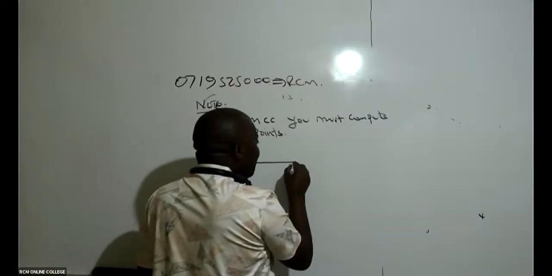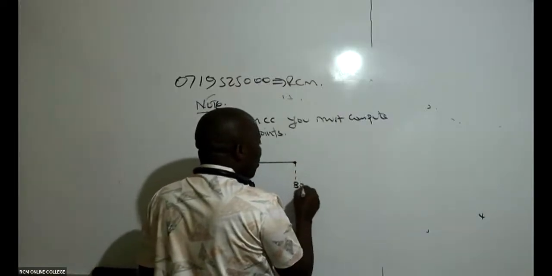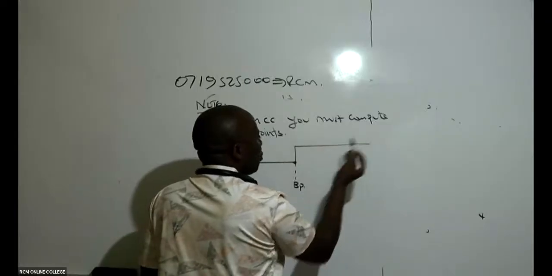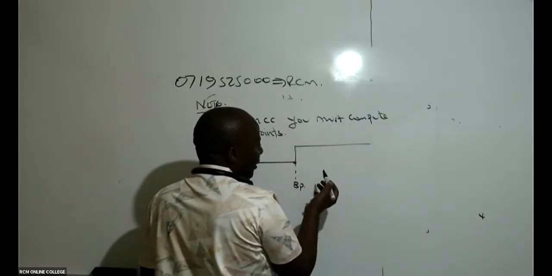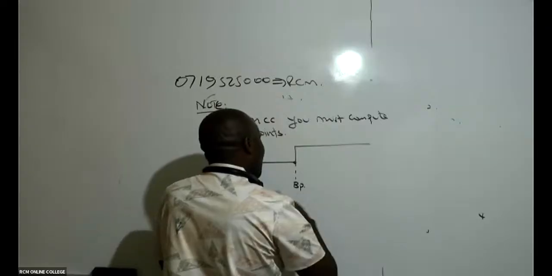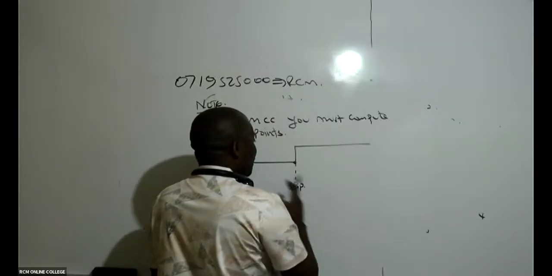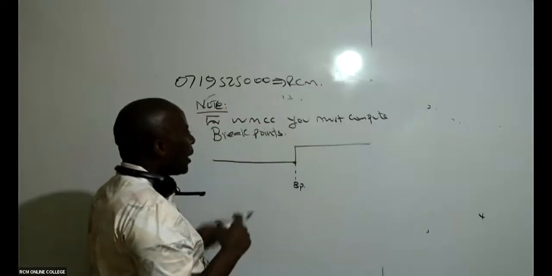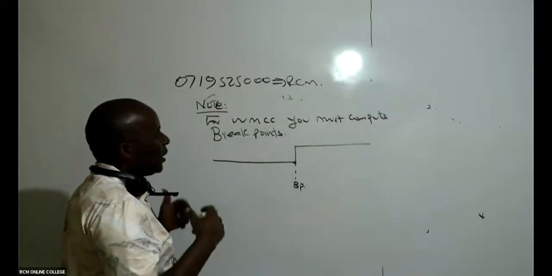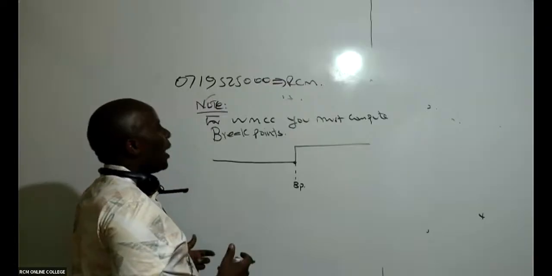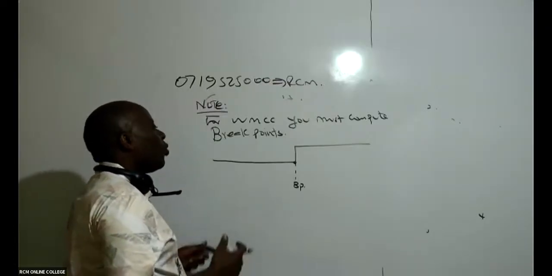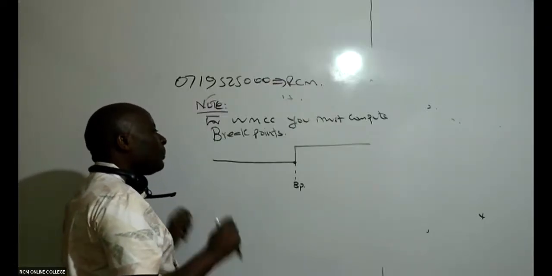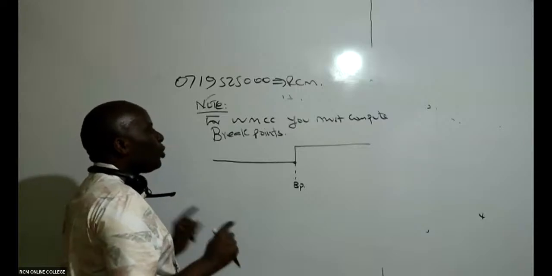Once you hit this breakpoint, then of course we expect the 12 to go up, maybe to 14. So the breakpoint is there to deal with this discontinuity. At breakpoint, we expect the cost of capital of a firm to change.